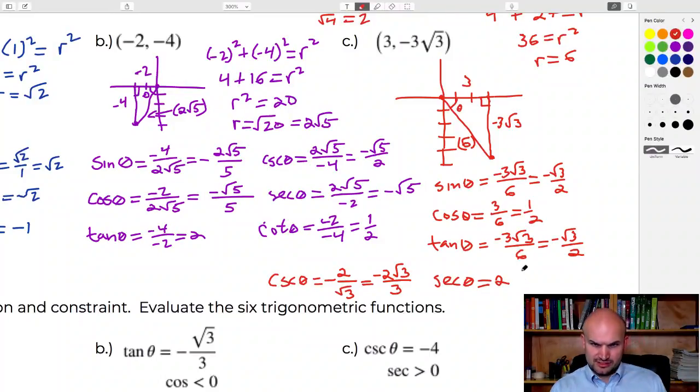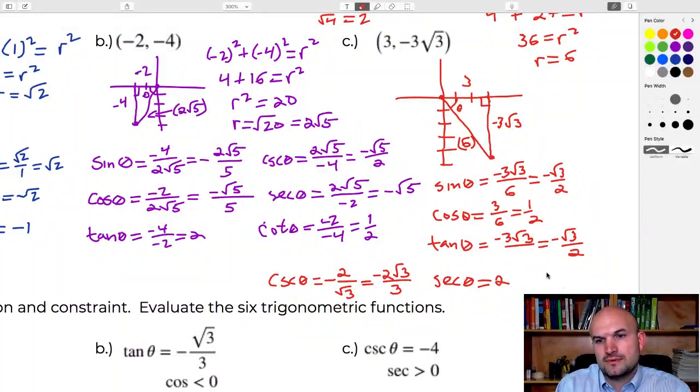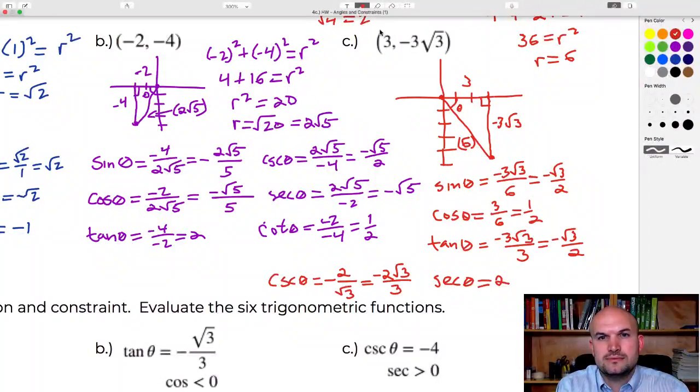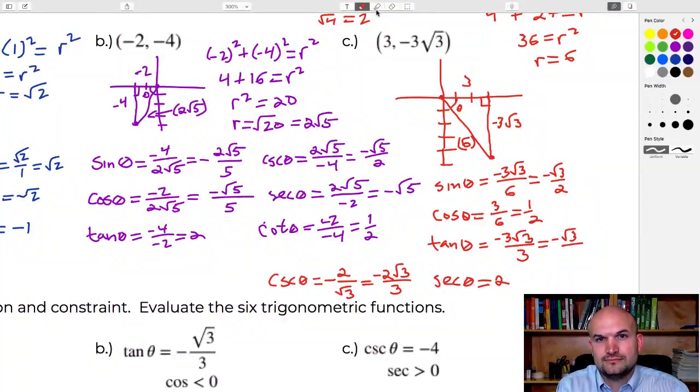And the cotangent, what did I do wrong? I did something wrong. Did anybody check it? I don't know if anybody said anything. Not seeing if anybody said anything. So let's see. Obviously, the sine and tangent are not the same. So tangent is going to be negative 3 over 3. That's where I made my mistake. All right. Oops. So those divide out just to give you a negative 3.